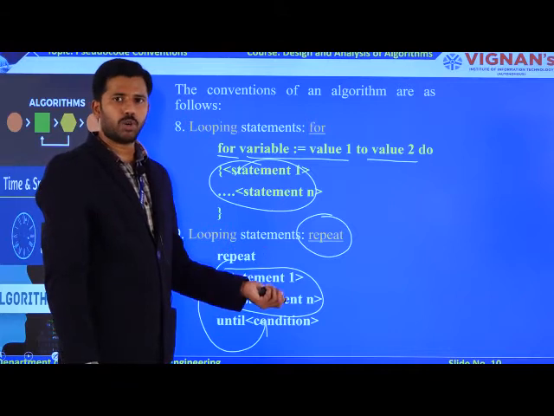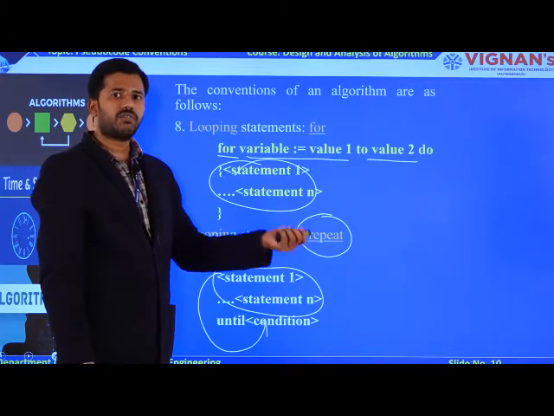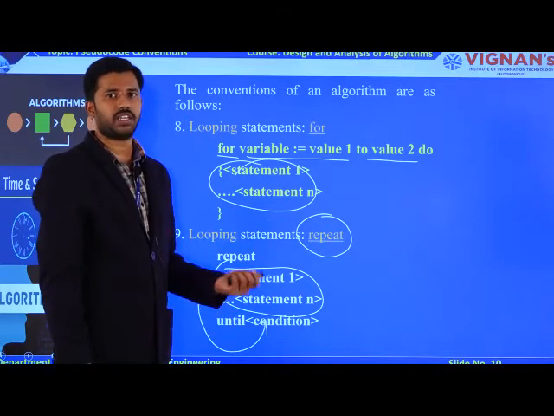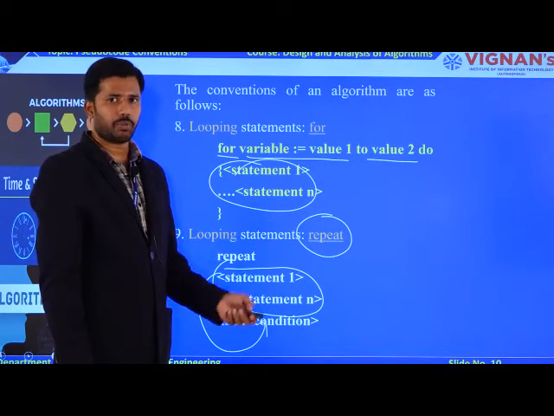So, in the while loop, the condition comes first. In the repeat loop, the condition comes last. That is the difference between the while loop as well as the repeat loop. Okay.